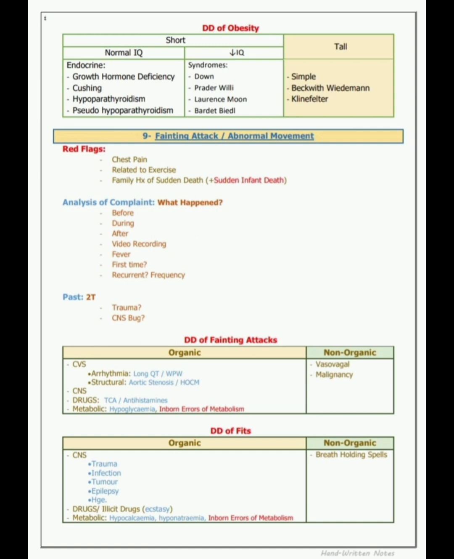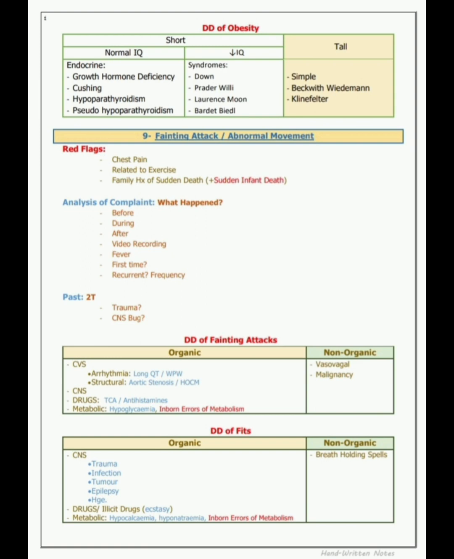And tall stature we find simply can be by simple obesity. The person is tall and somewhat obese. Then Beckwith-Wiedemann syndrome and Klinefelter syndrome. That is very easy to exclude. Beckwith-Wiedemann syndrome, we will ask about the ear, size of the ear, tongue. And Klinefelter syndrome, that is patient mentality. He is mentally disordered or not.